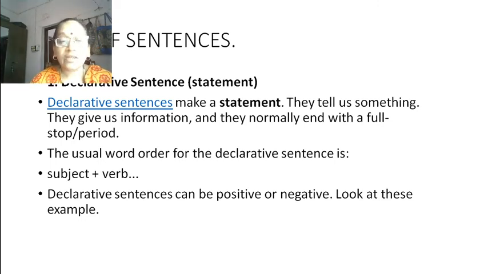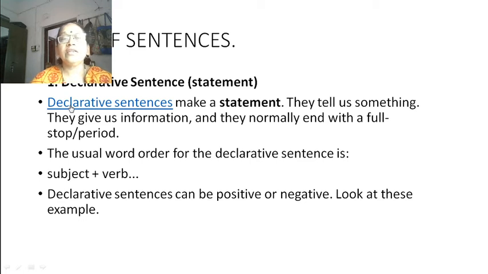Today, let us continue the topic, the types of sentences. There are four types of sentences. Number one, declarative sentence. This sentence is also known as assertive statement. So, this is a statement actually.